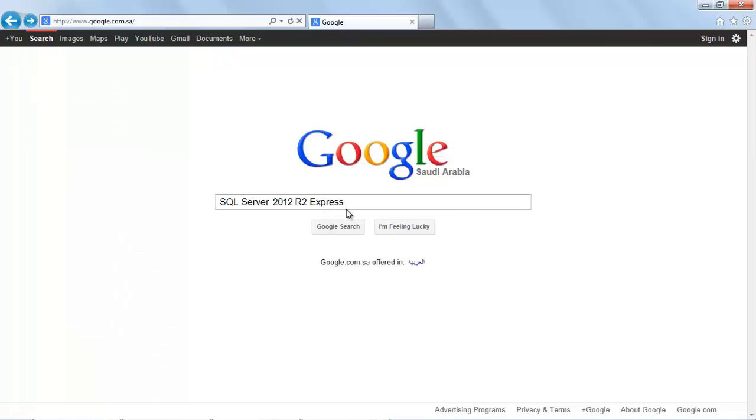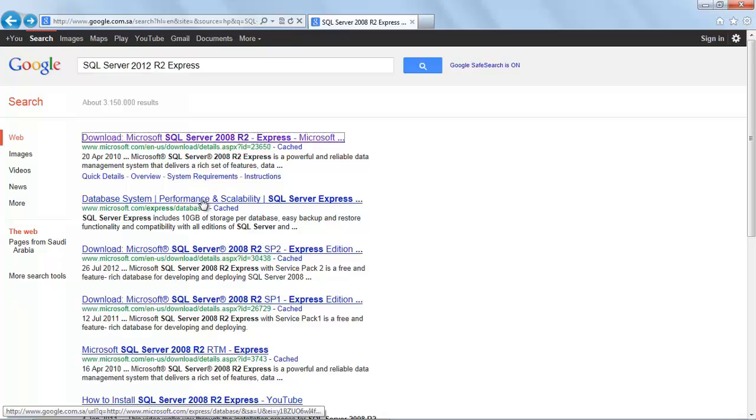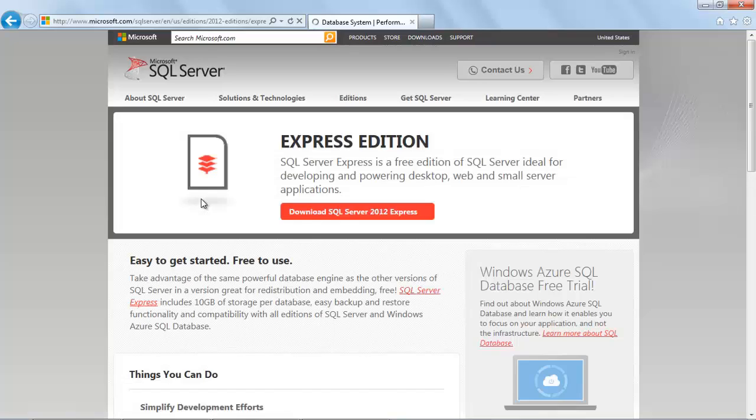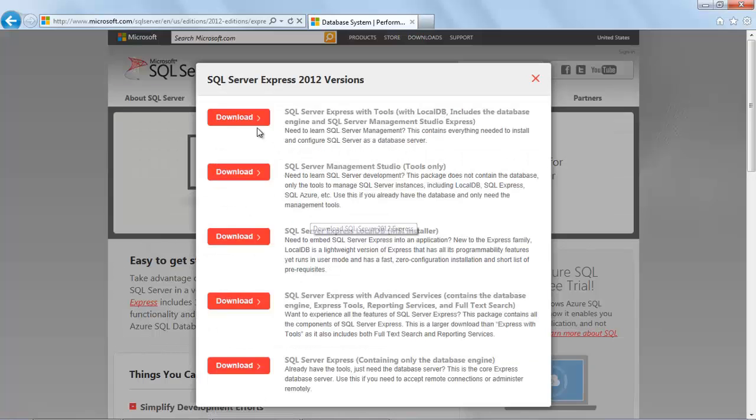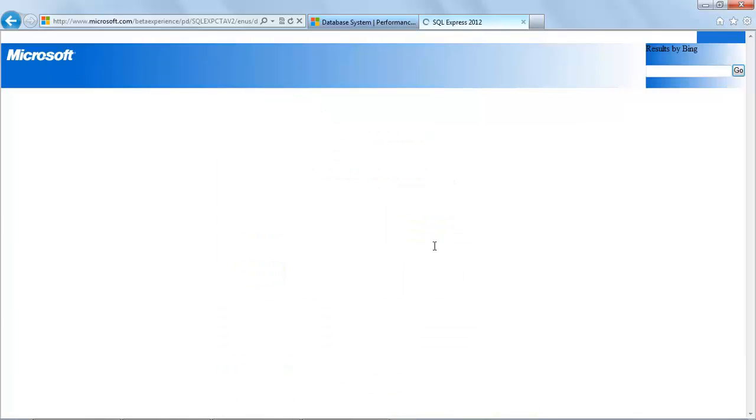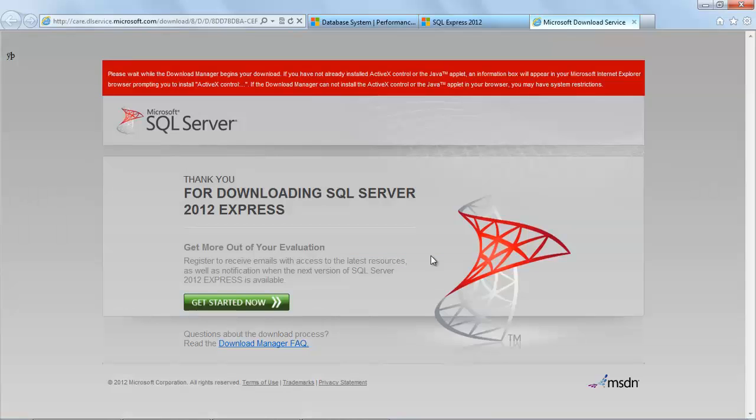Search the web for SQL Server 2012 R2 Express. Go to the Microsoft site and install it. Preferably download SQL Server Express with tools. Download, select the 64-bit edition. We will need to install Download Manager.